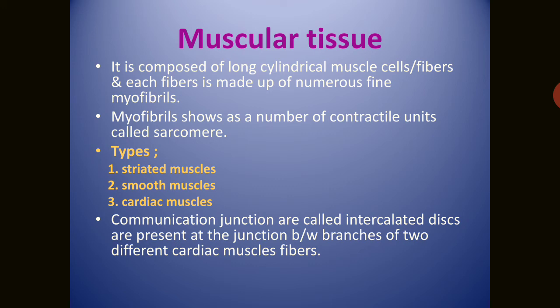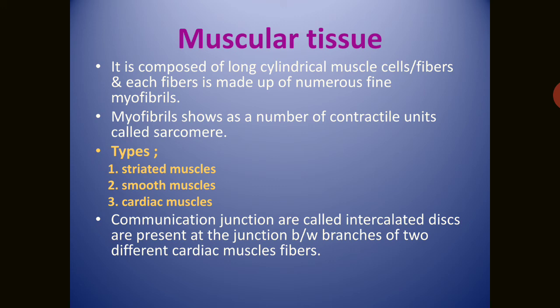How is it going to contract and relax? Each and every muscle tissue has the power of contraction. Why is this contraction present in the muscular tissue? Because a contractile unit, that is called the sarcomere, is found in each myofibril. And the types of this tissue are striated, non-striated, smooth muscles also, and cardiac.